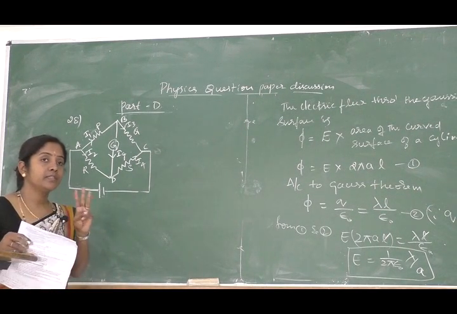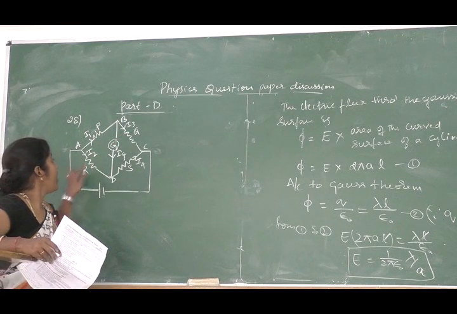So here I have taken 4 resistors, that is P, Q, R, S.